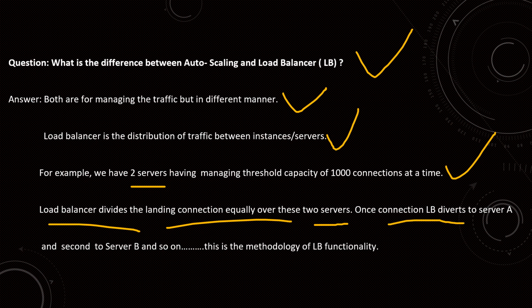One connection, the load balancer diverts to server A, the second connection it diverts to server B, and so on. That means the first connection lands on server A, the second connection on server B, like that. So this is the methodology of load balancer functionality. I hope you understand.